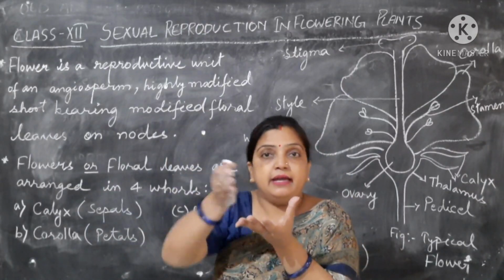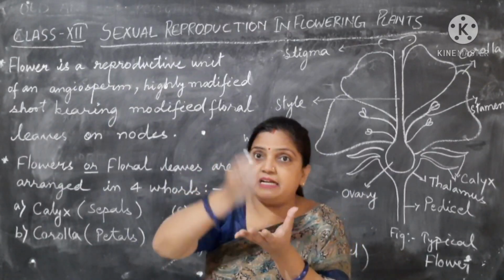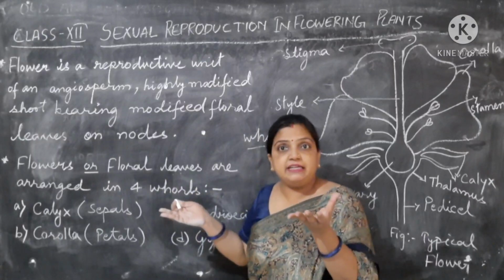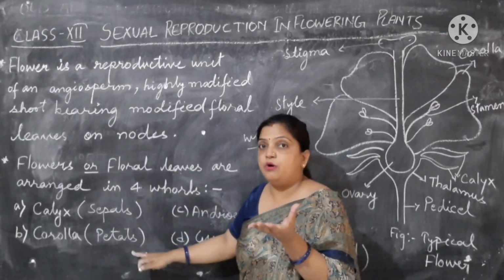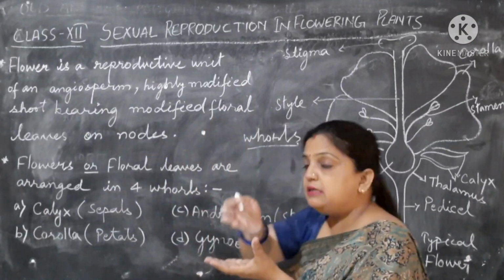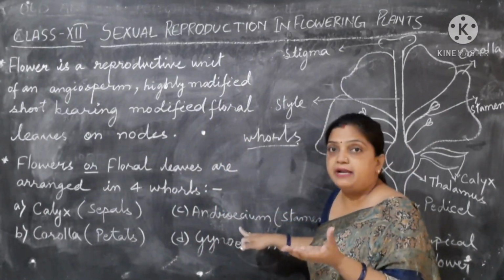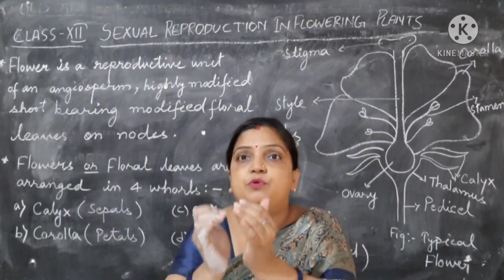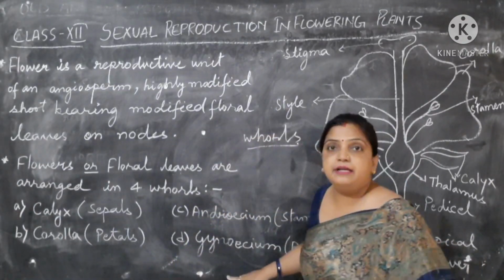Inner to the sepal, the second layer is present, a beautifying layer called the corolla or petals. Inner to the corolla, the third layer is your androecium, and inner to the androecium, the innermost part is your gynoecium.